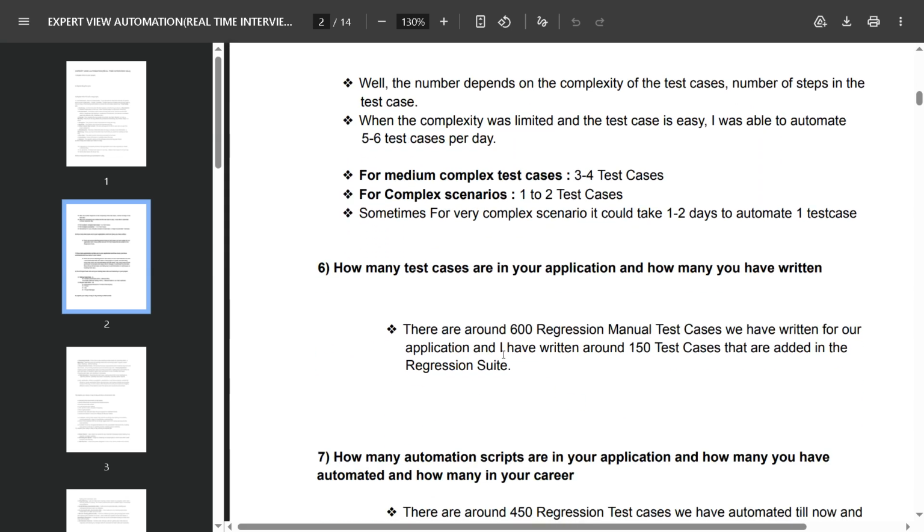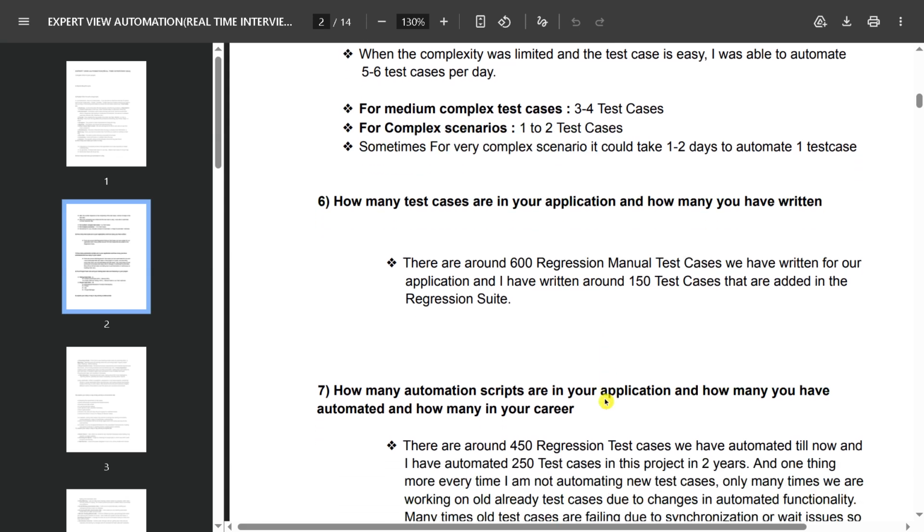They can also ask how many test cases are in your application and how many you have written. So you can answer how many test cases are available in your organization. Here I am explaining about my test cases: there are around 600 regression manual test cases we have written for our application, and I have written around 150 test cases that were added to the regression suite.